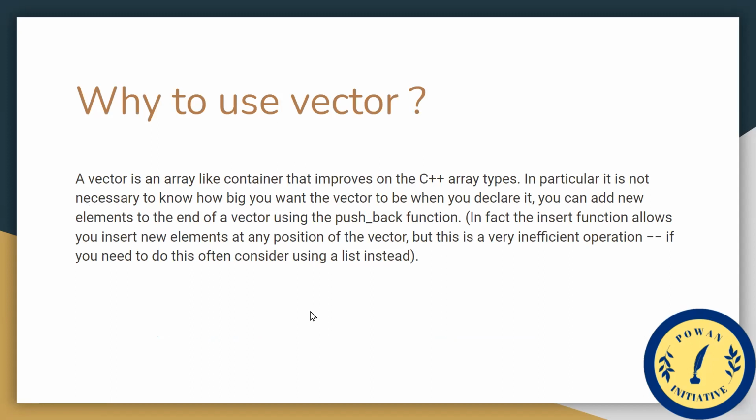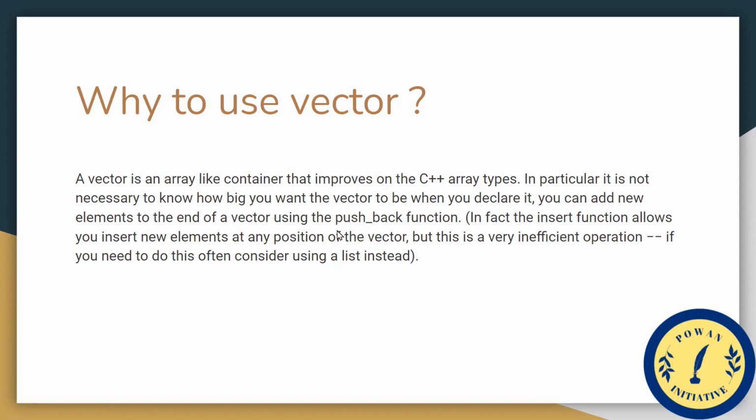As we know, a vector is an array-like container that improves on C++ array types, which is a dynamic array. And it is not necessary to know how big you want the vector to be when you declare it. We can easily add new elements to the end of the vector by using the push_back function, and we can easily insert or access any element with the help of vectors.